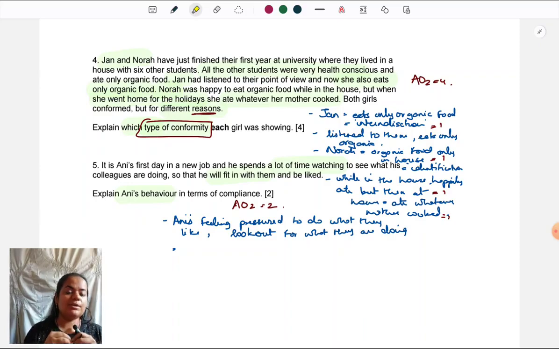So he's feeling pressure to do what they like, and so he's giving a lot of time looking out at what they do, showing that he's being compliant. That's all we need to explain in this. It's just for 2 marks, so 2 points of linking with the scenario is all we need to give.